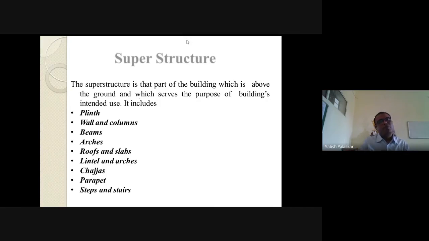Okay, and these are the different components of the building, from the plinth to the staircase.